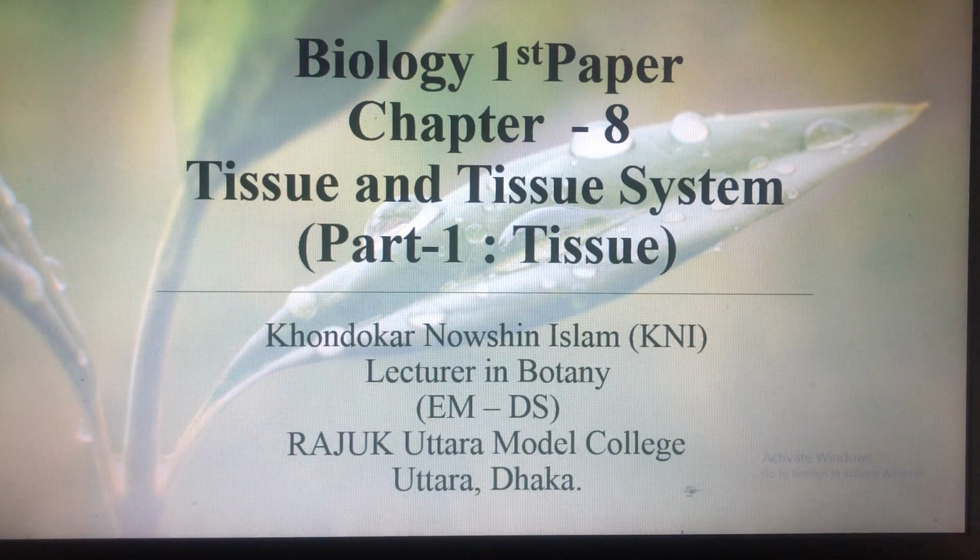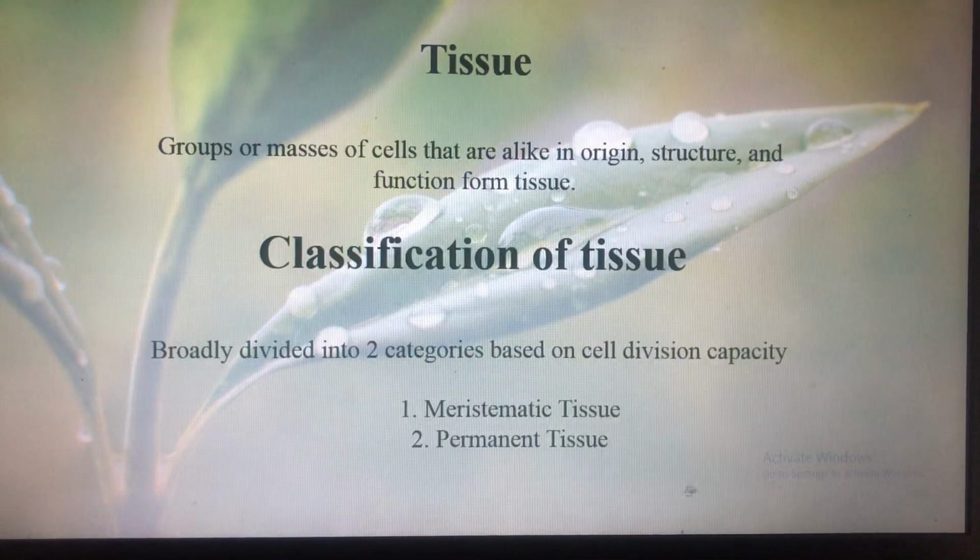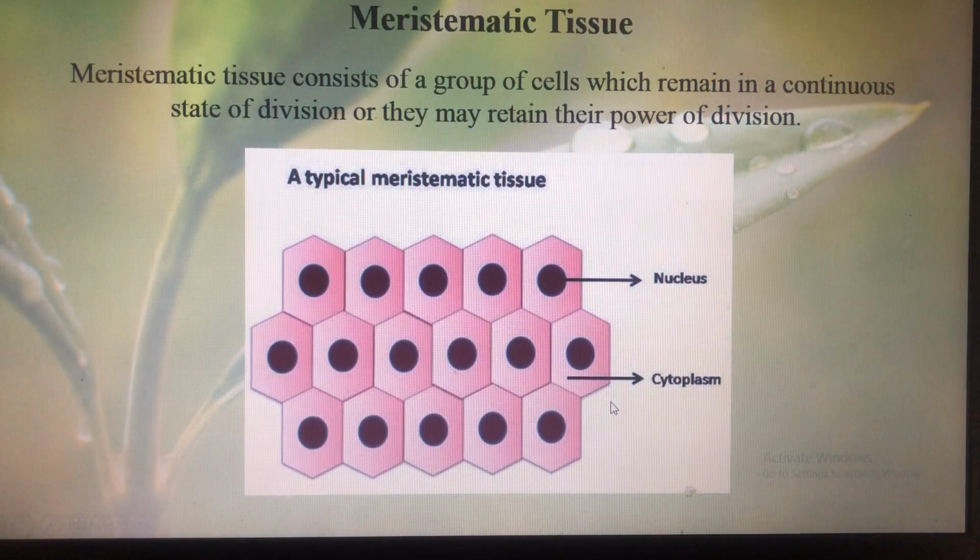And in today's lecture we're going to discuss tissue. So you know that tissues are groups or masses of cells that originate from the same source, are structurally similar and perform the same function. Next is the classification of tissue. On the basis of the division capacity of the cells forming the tissue, it can be divided into two categories. First is meristematic tissue and the second is permanent tissue.